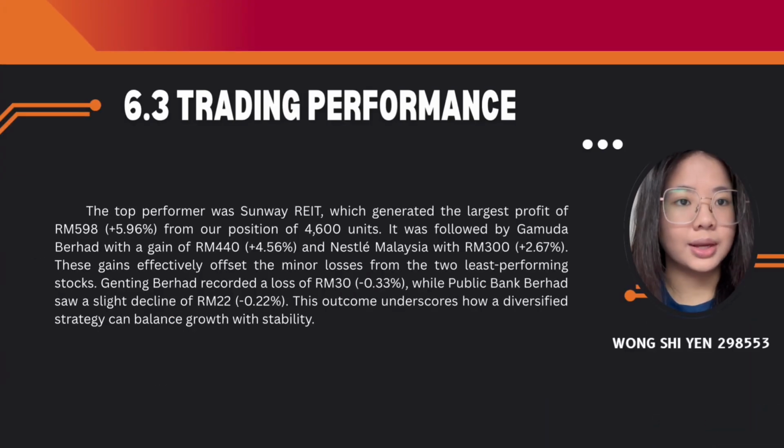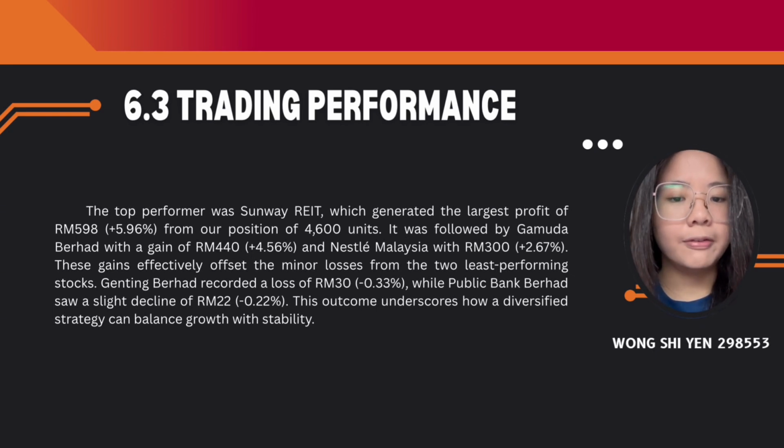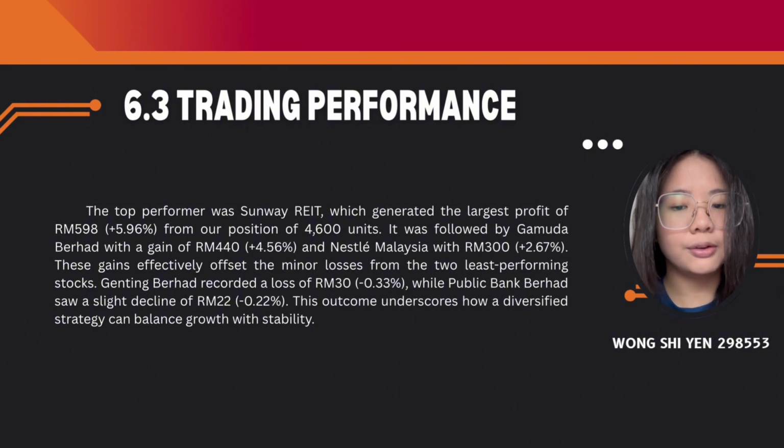The top performer was Sunway REIT, which generated the largest profit of 598 ringgit Malaysia from our position of 4,600 units. It was followed by Gamuda Berhad with a gain of 440 ringgit Malaysia and Nestle Malaysia with 300. These gains effectively offset the minor losses from the 2 least performing stocks, where Genting Berhad recorded a loss of 30 ringgit Malaysia while Public Bank Berhad saw a slight decline of 22 ringgit Malaysia. This outcome underscores how a diversified strategy can balance growth with stability.